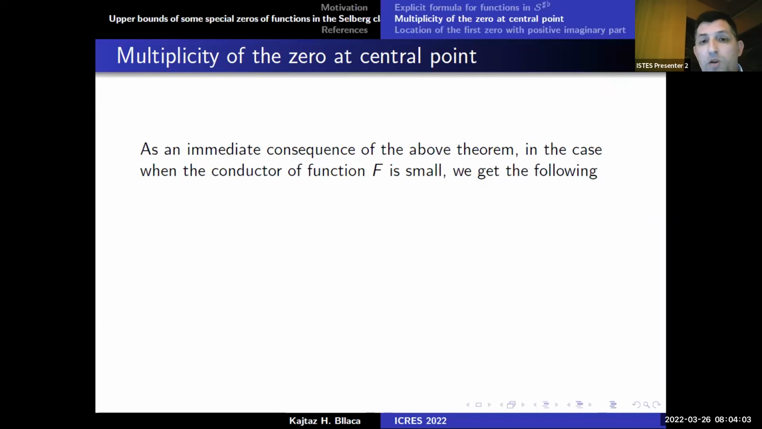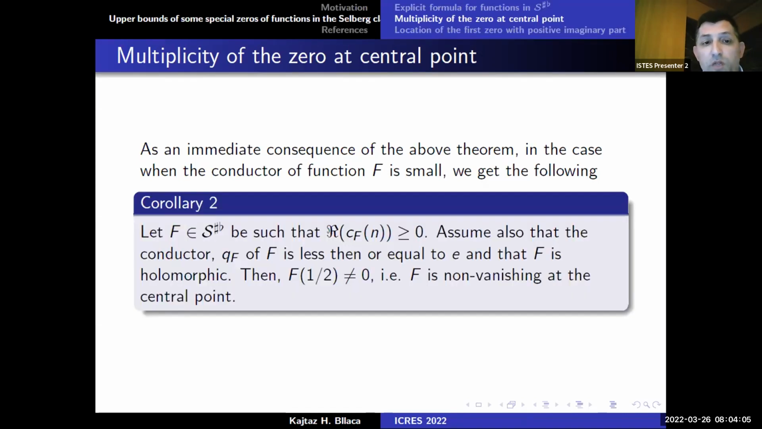And as a consequence of this theorem, we have the following corollary: if F belongs to the class S sharp flat, with the real parts of the coefficients c_F greater than zero, also assuming that the conductor Q_F of F is less than or equal to e, and F is holomorphic, then F at the central point is different from zero, so it is non-vanishing at the central point. So it does not satisfy the Riemann hypothesis.